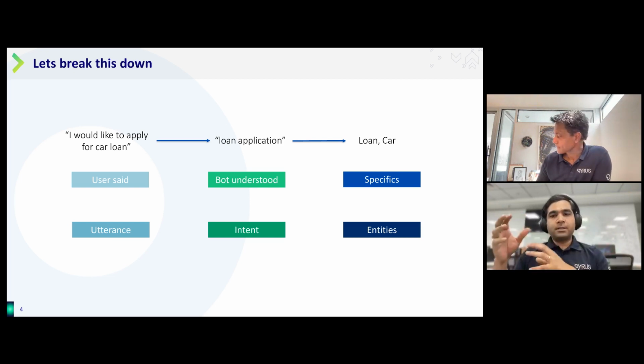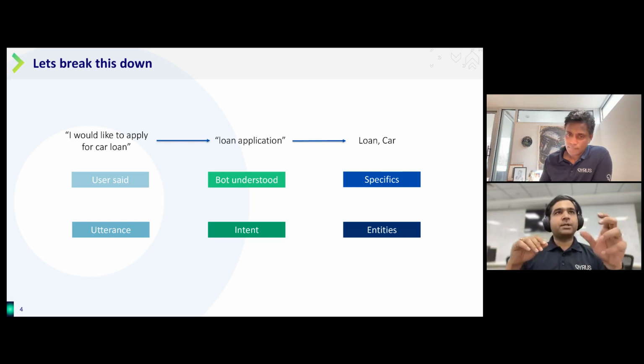From these utterances, the bot must also understand the specifics of the request, and these specific attributes are what we call entities. So just to recap, an utterance is what the user says, and intent is what the bot understands and extracts. Then from that intent, we extract the specifics, or the entities, as we call them.